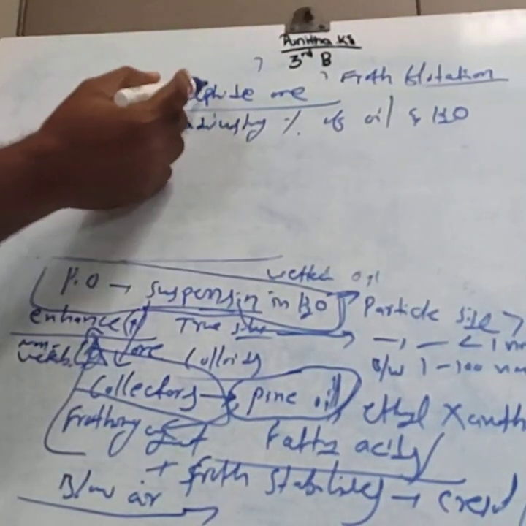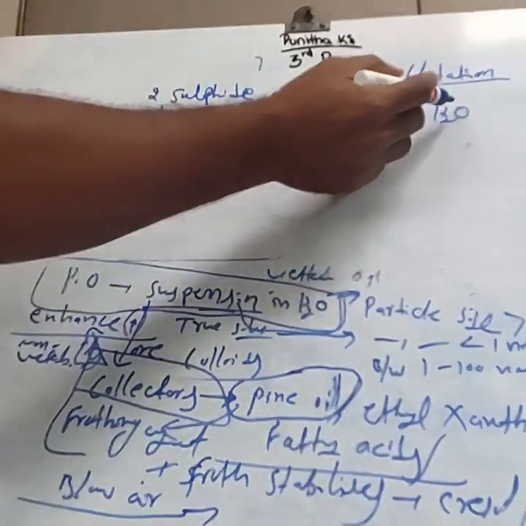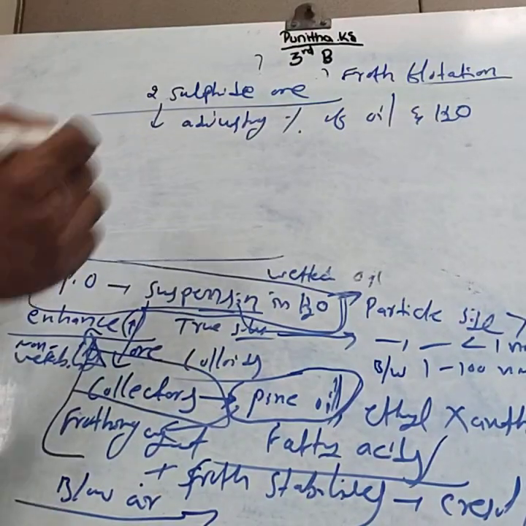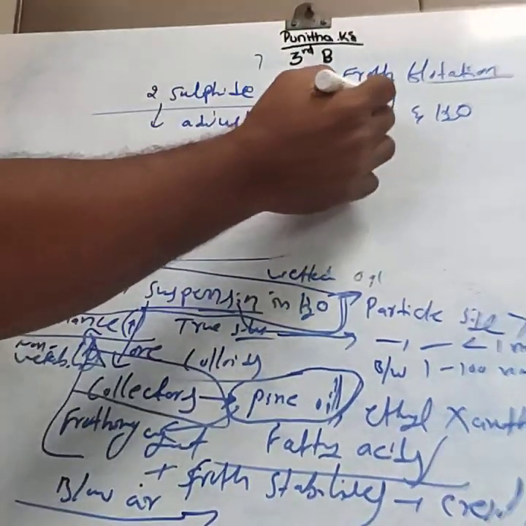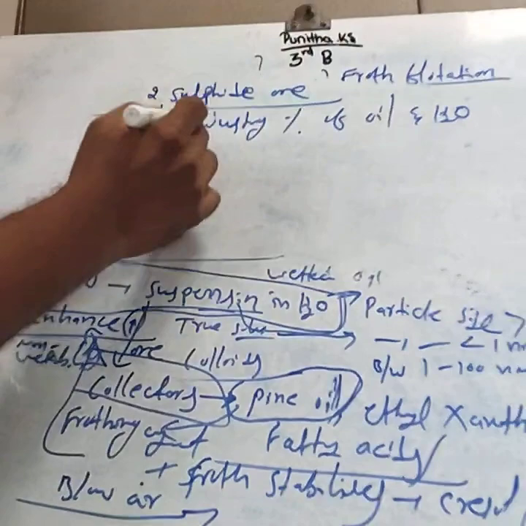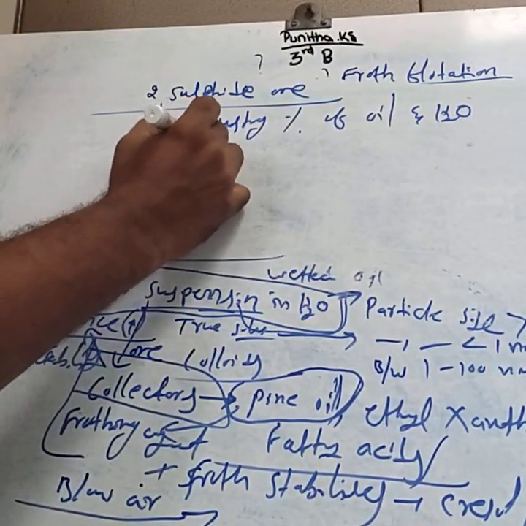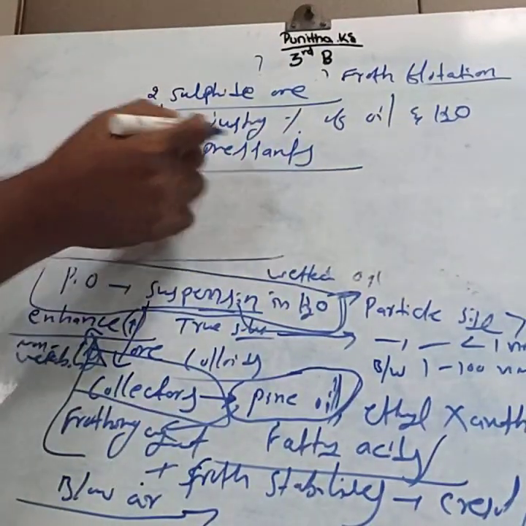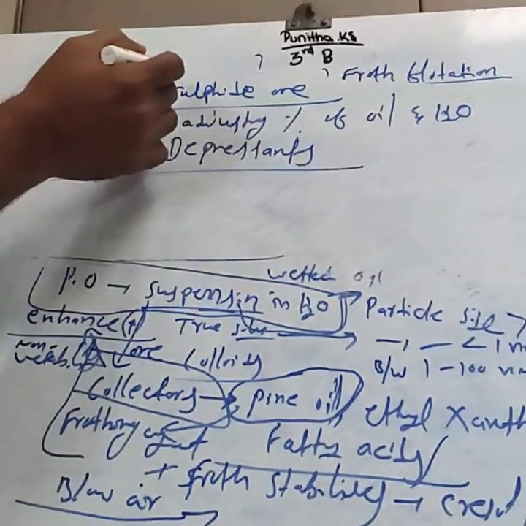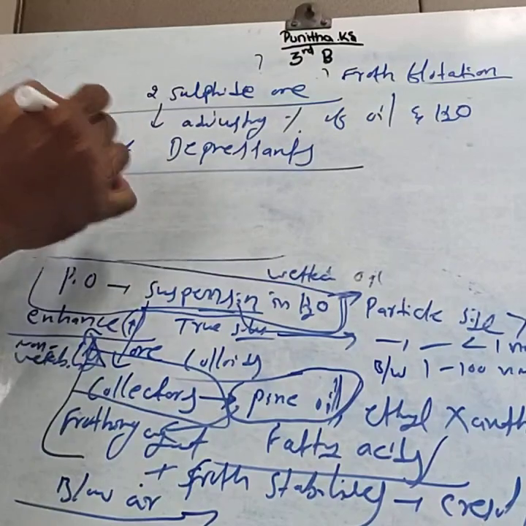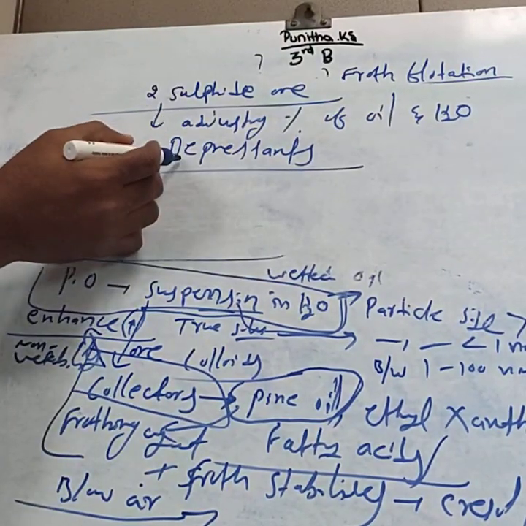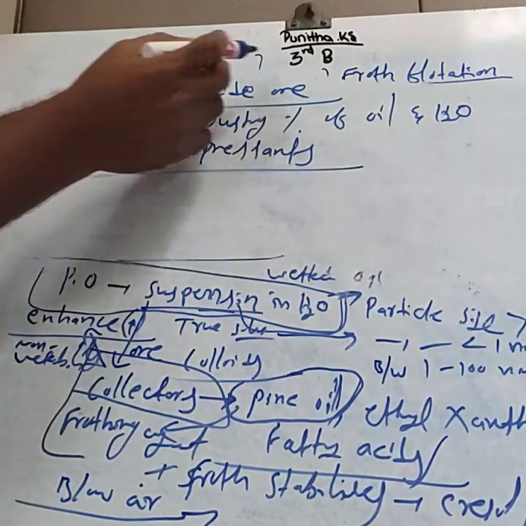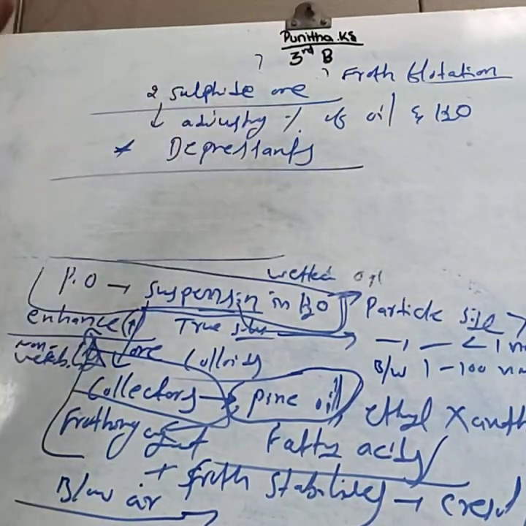By adjusting the percentage of oil with water, you can separate the two sulfide ores. Or, instead of adjusting the percentage of oil and water, by adding depressants. This is also for 1 mark: name the chemical substance used to separate two sulfide ores. That is the depressant.